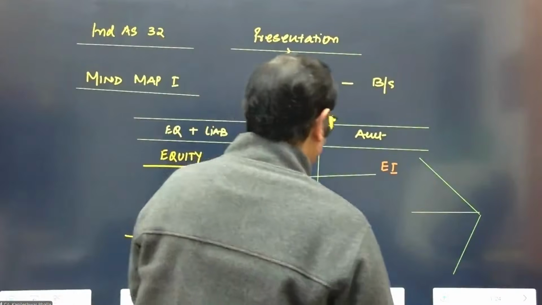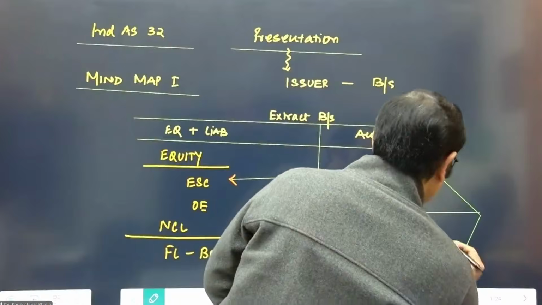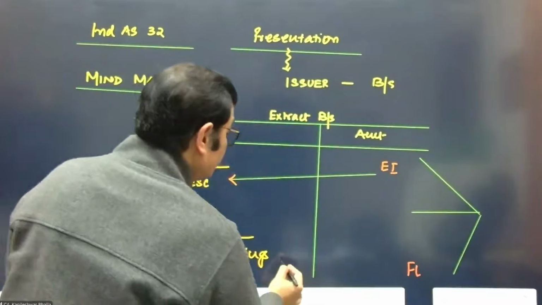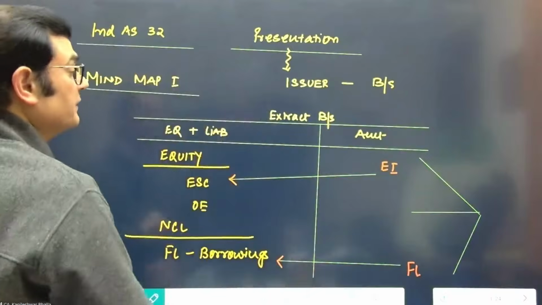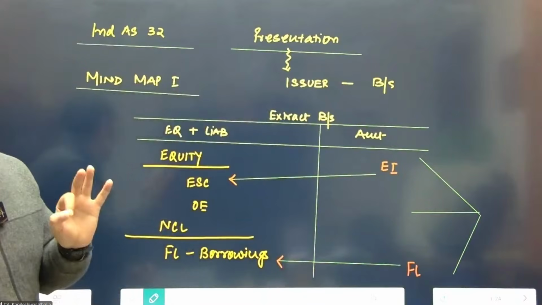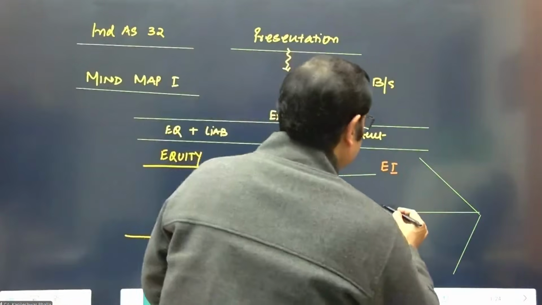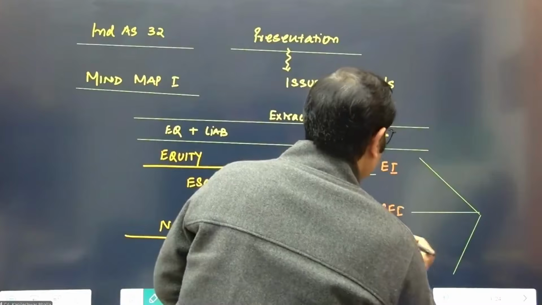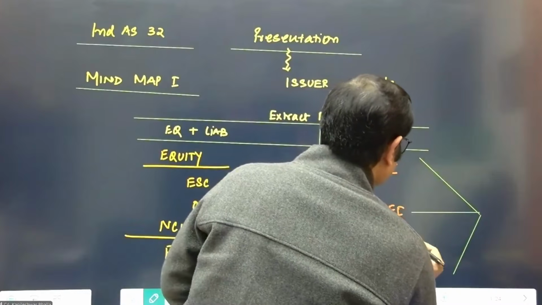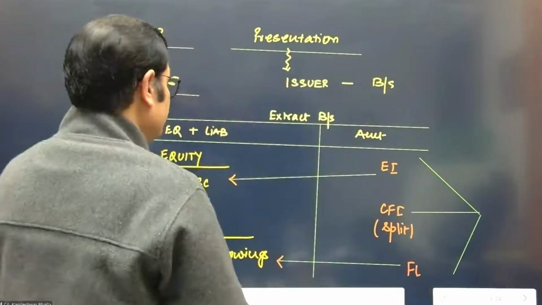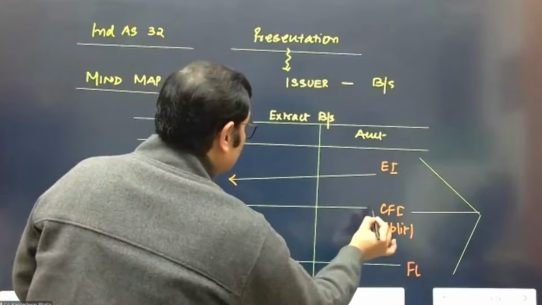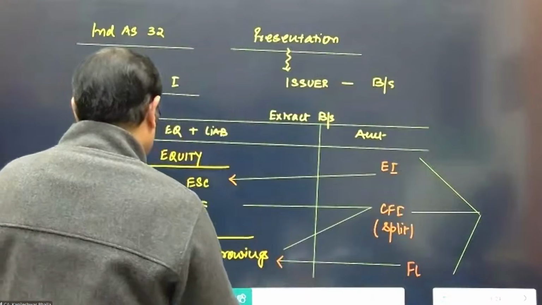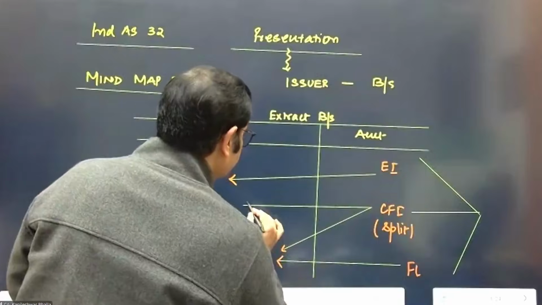When the company issues a pure financial liability, it is going to be presented under financial liability, that is borrowings of the company. But when it comes to a compound financial instrument, it is supposed to be split. And you would recall that it is split between equity as well as the financial liability element.